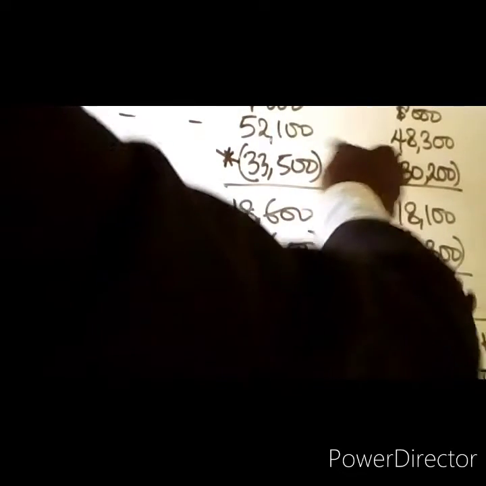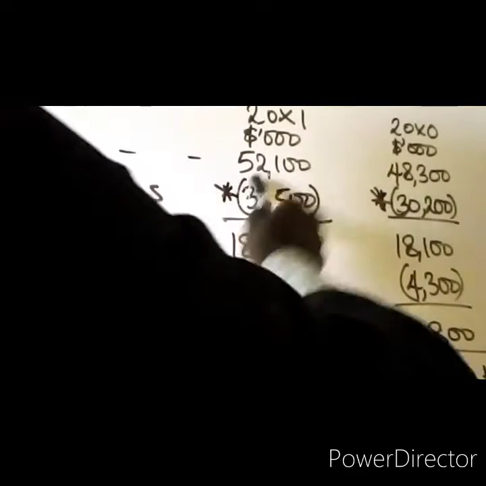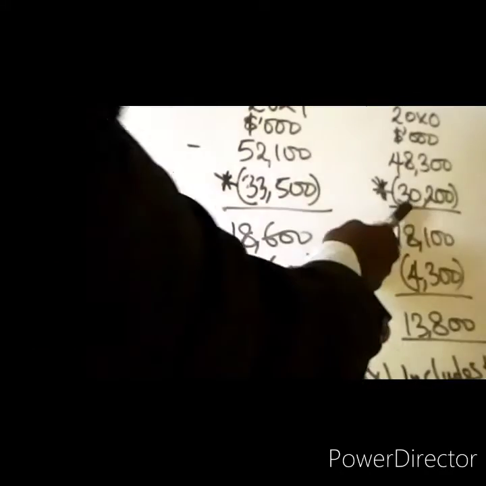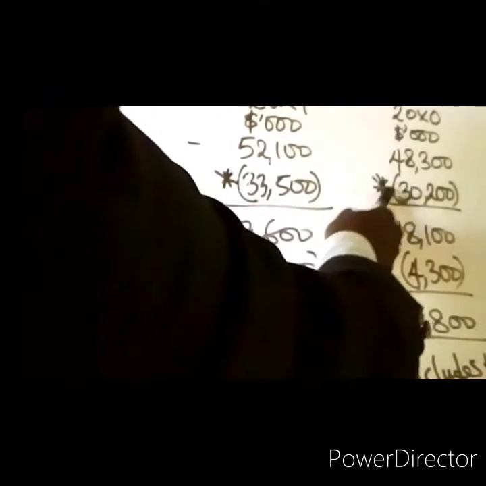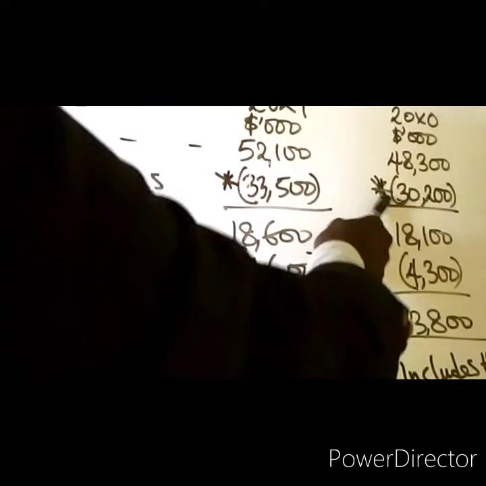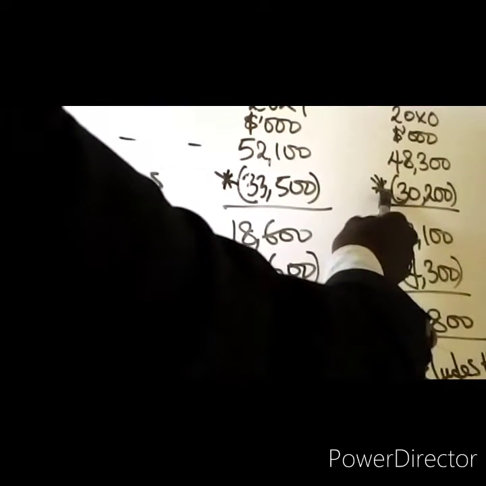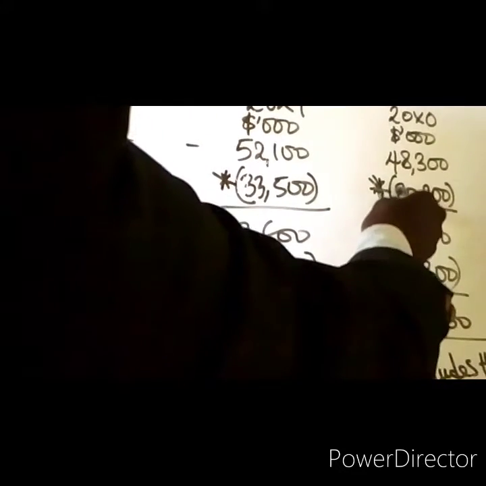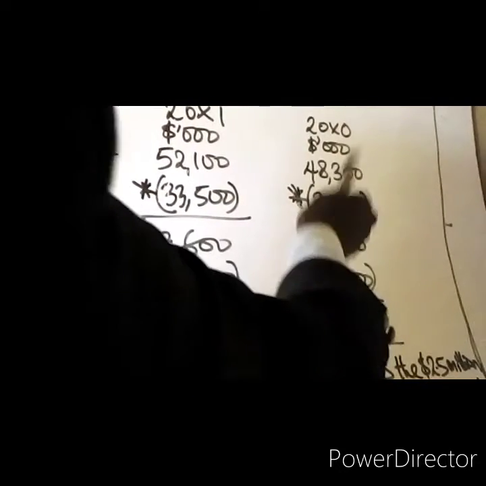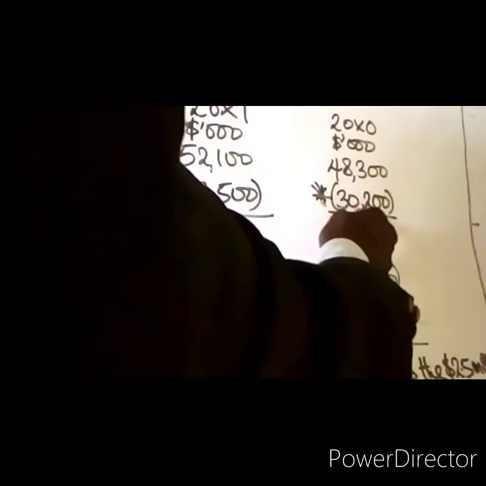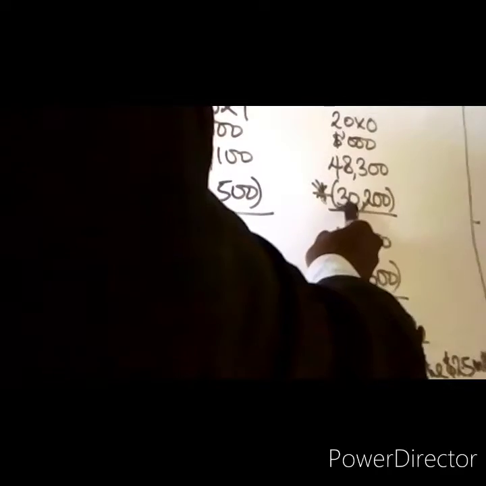Opening inventory in 20X1 would have been the closing inventory in 20X0. And we deduct closing inventory from goods available for sale to get cost of sales. That means if the closing inventory deducted is overstated, the cost of sales for 20X0 would have been understated. So since the cost of sales has been understated, to correct that prior year error, you add it to cost of sales in 20X0.